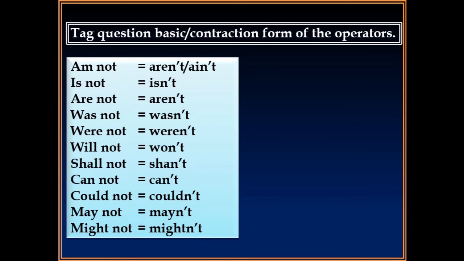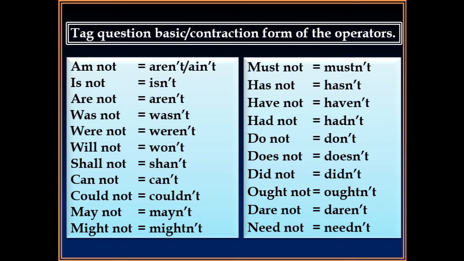So if you have are not, it will be aren't. Is not, isn't, are not, aren't, was not, wasn't, were not, weren't, will not, won't, shall not, shan't, cannot, can't, could not, couldn't, may not, mayn't, might not, mightn't, and so on.